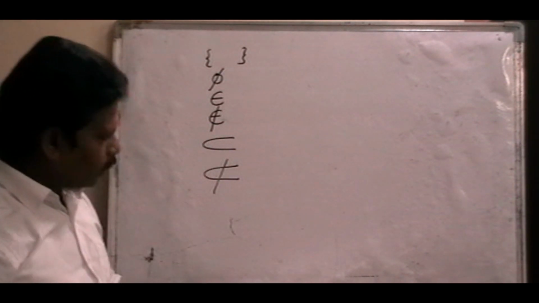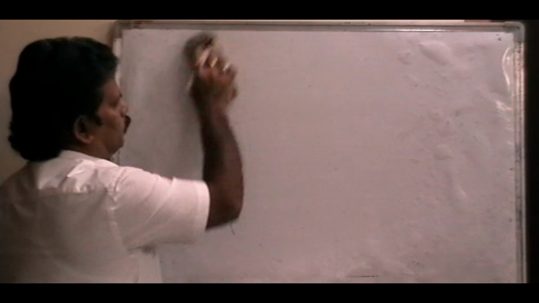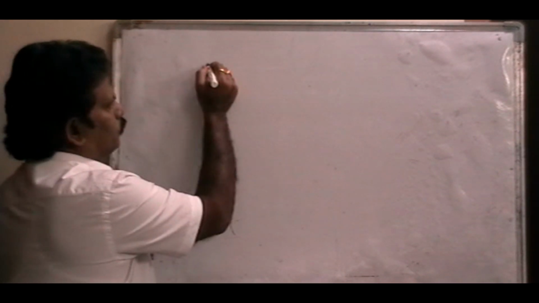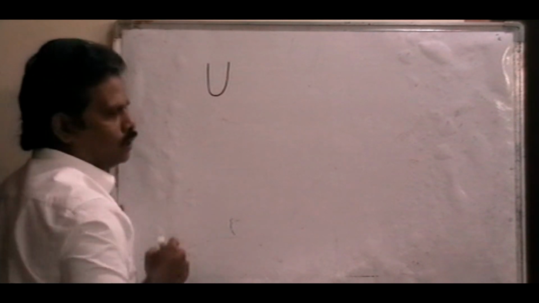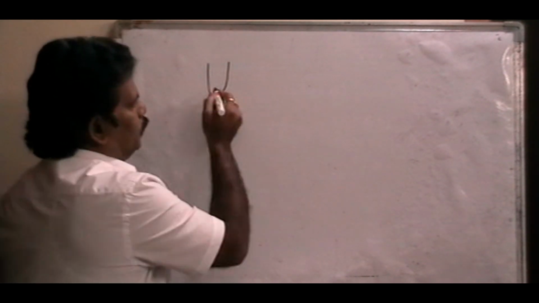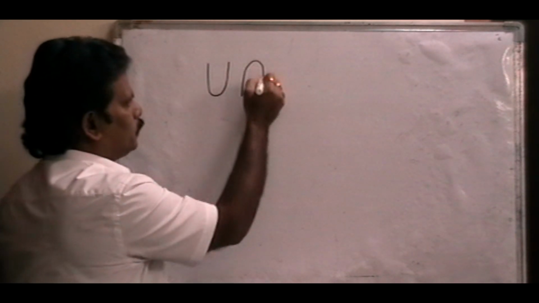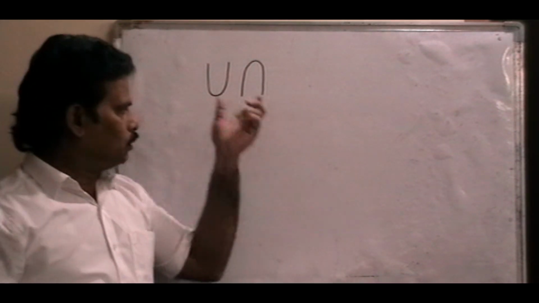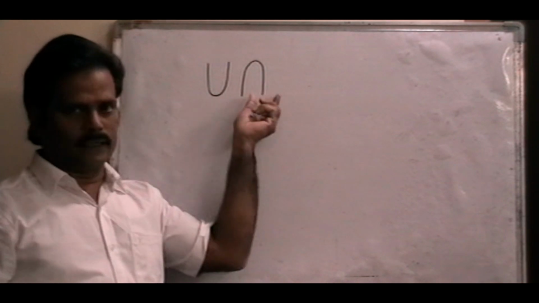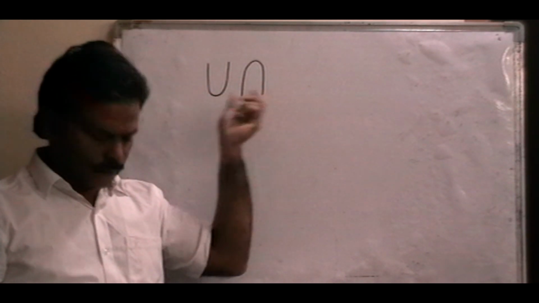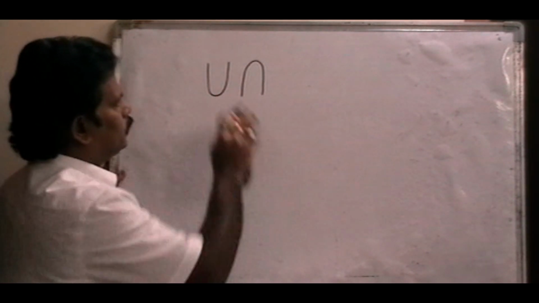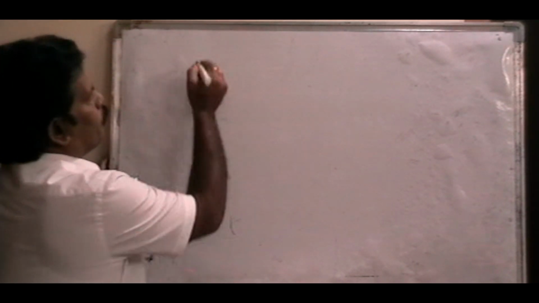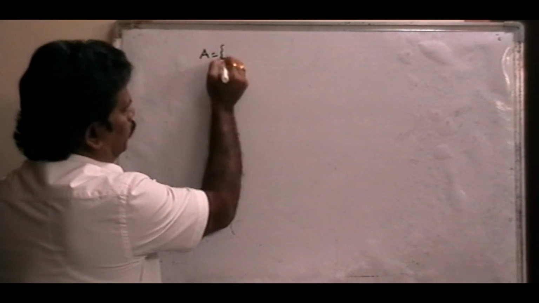Now the next symbol is union. It is union, it is intersection. These are two more symbols which are used in sets, union and intersection. Union and intersection mean the relation between two sets, right? For example, A is one of the sets.